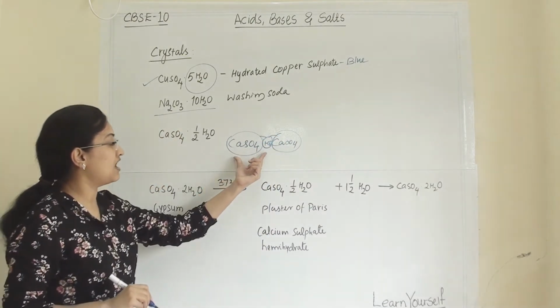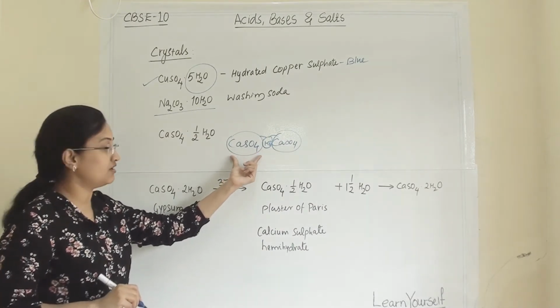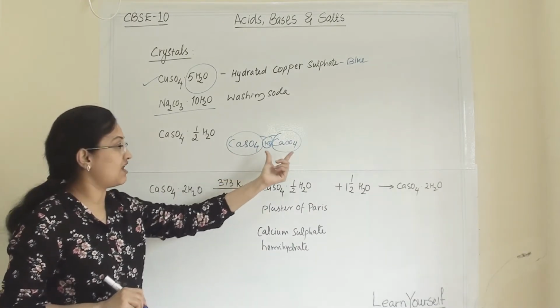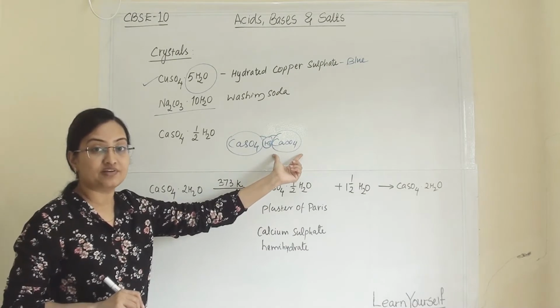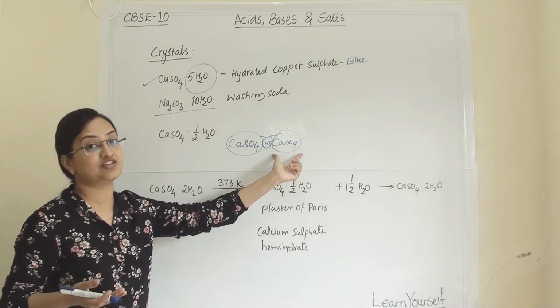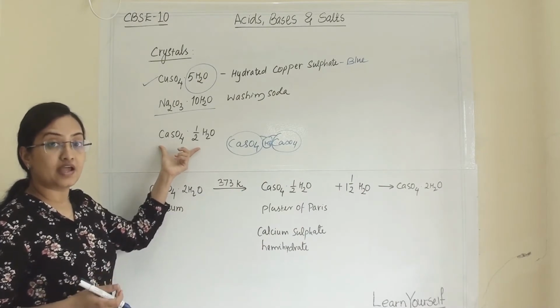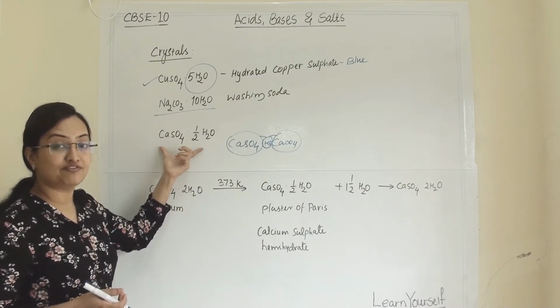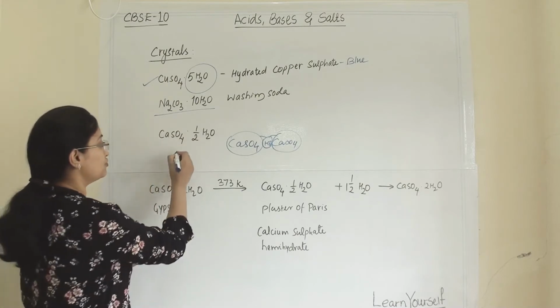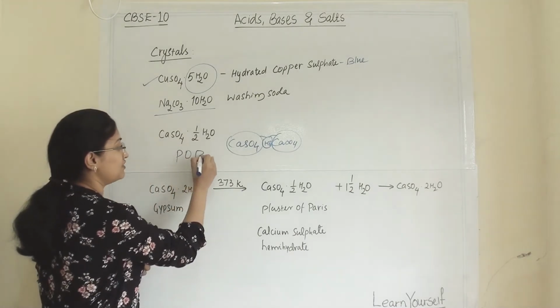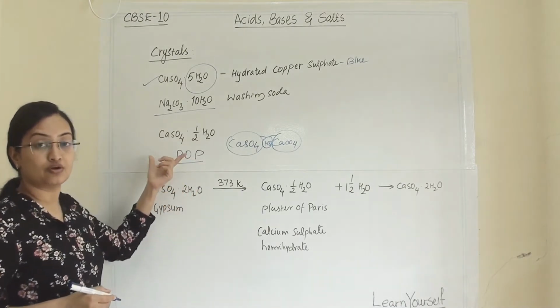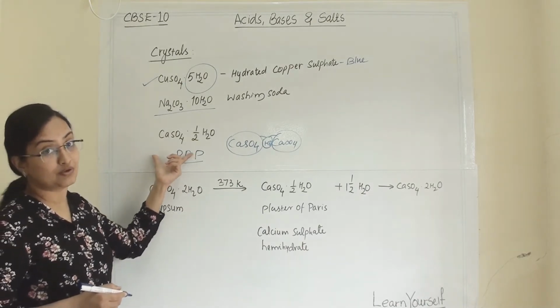So half a molecule of water attaches with one calcium sulfate molecule and half with another. This substance is known as calcium sulfate hemihydrate, also known as plaster of Paris, or in short POP.